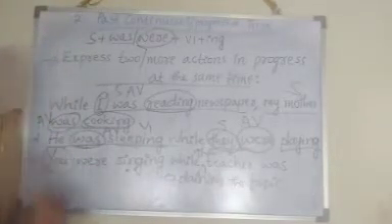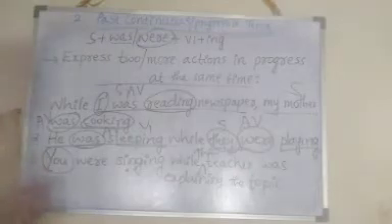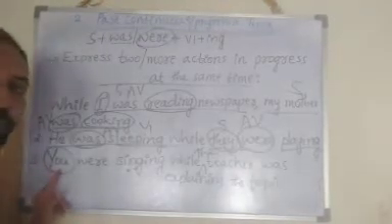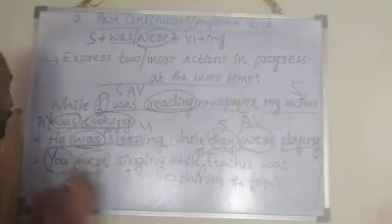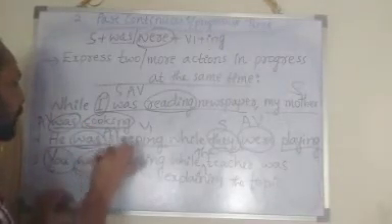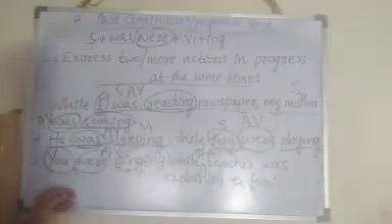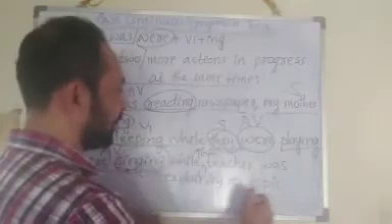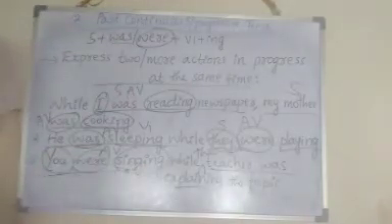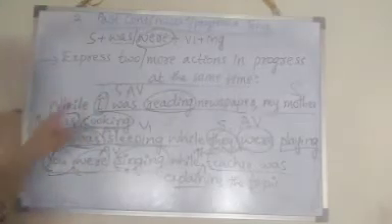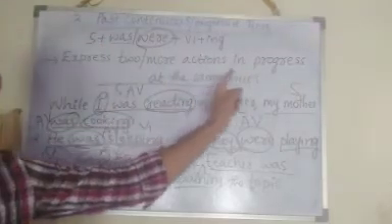You is the plural subject. We have to consider you is the plural subject. So we have to give plural auxiliary verb. Then singing is the main verb. So this part is past continuous tense. The teacher was explaining the topic. This is also past continuous tense. So here you have to understand we are using past continuous tense also to express two or more actions in progress at the same time.